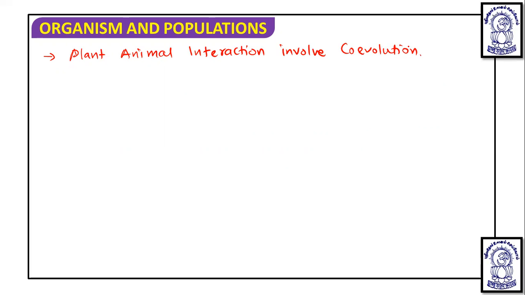And coevolution is an evolutionary mechanism where a change of a biological object is triggered by the change of the related object. It means if the plant shows some change, similarly the animal will also evolve and change to continue their mechanisms of pollination and zoochory.